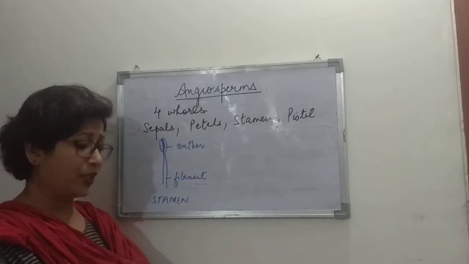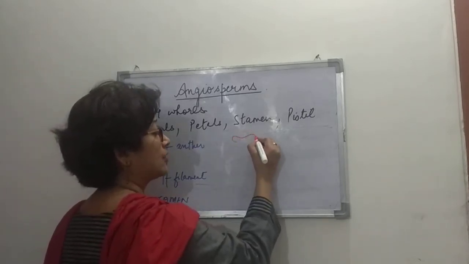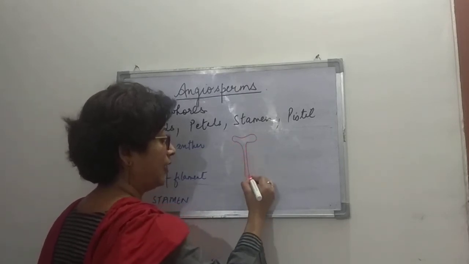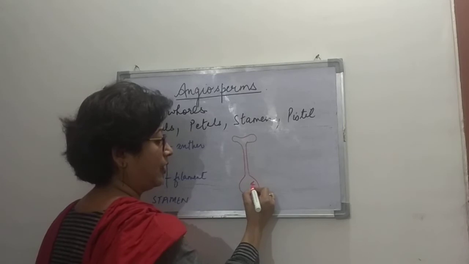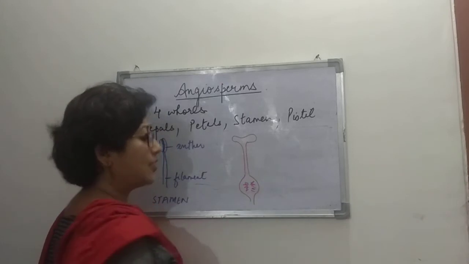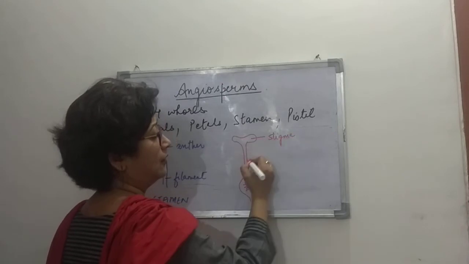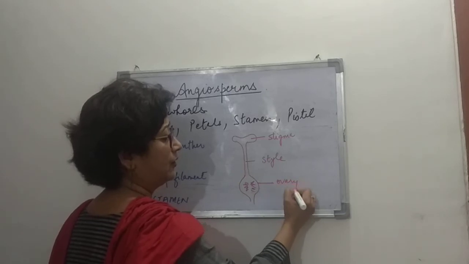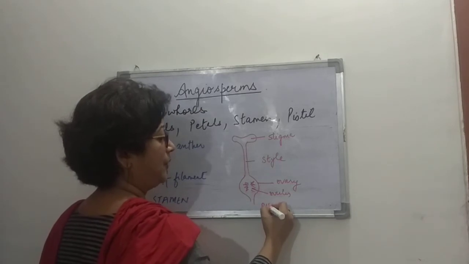Then talking about the pistil, it is made up of the stigma, the style, and the ovary. Inside the ovary are found the seeds. So this is the stigma, this part is called the style, this is the ovary, and these are the ovules. And this is the pistil.